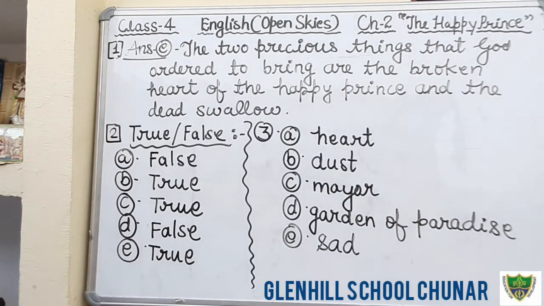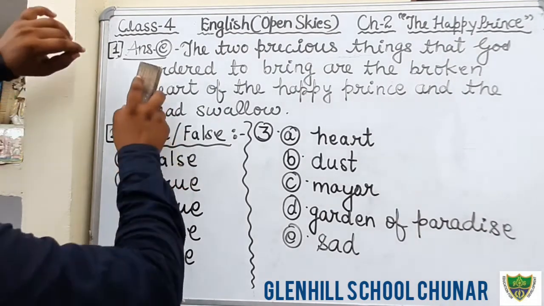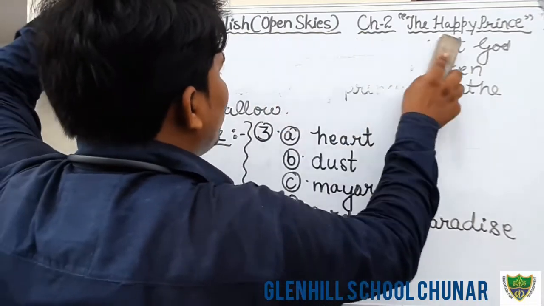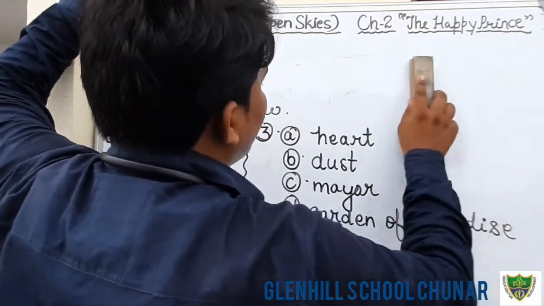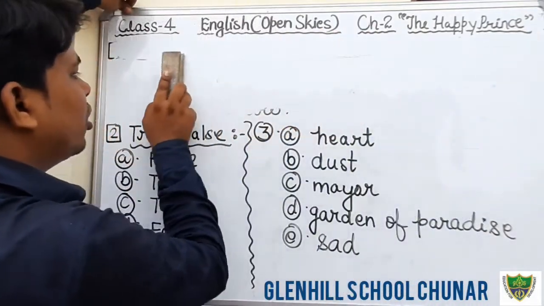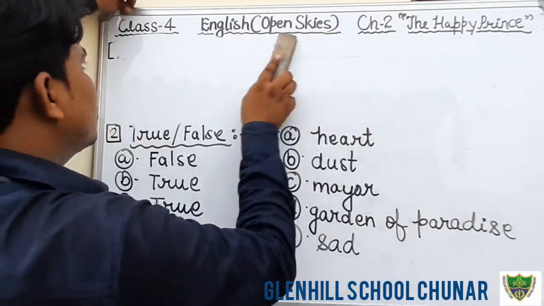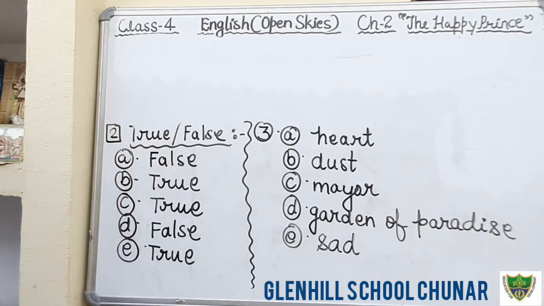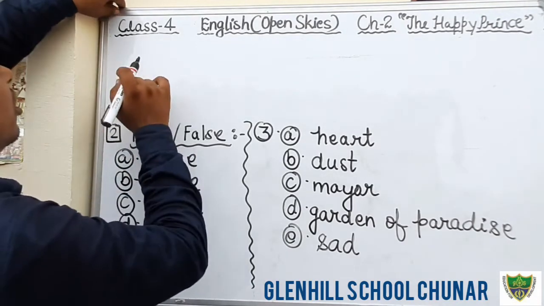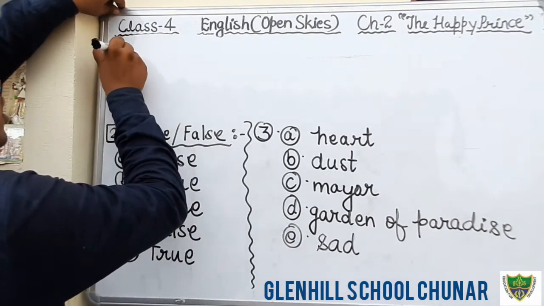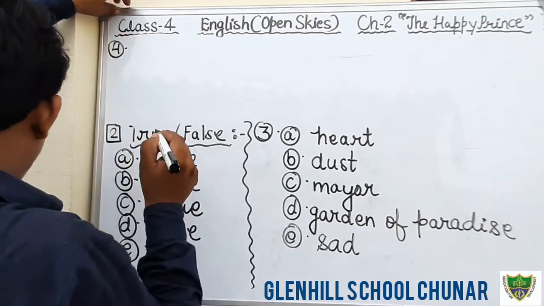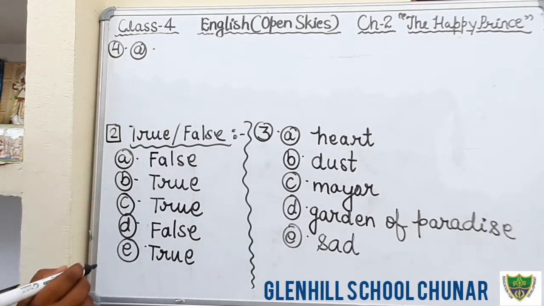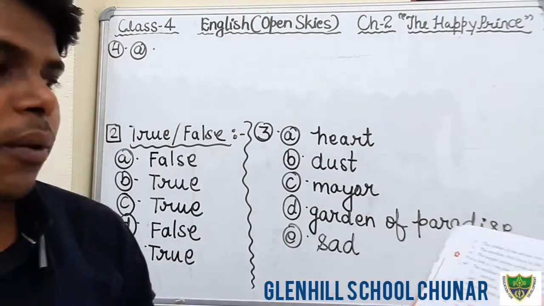Okay, students, now we will do the other exercises. Exercise number 4, that is multiple choice question, that is tick on the correct option. Put a tick on correct option. Okay, students, you will not do these things in your copy. You will only fill all the things in your book. That is exercise number 4, that is multiple choice question, and there are 4 options already given.